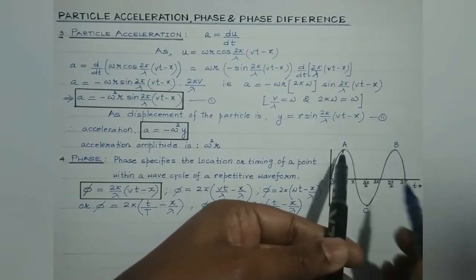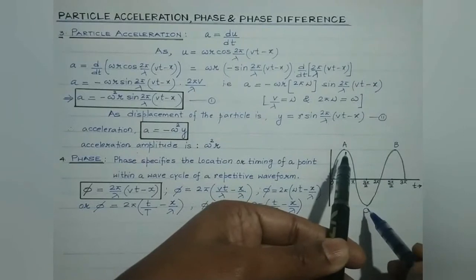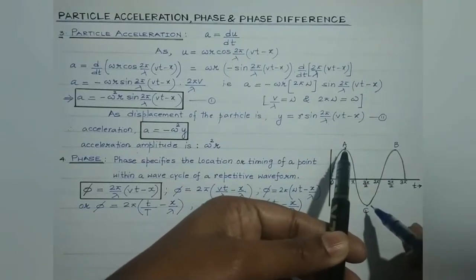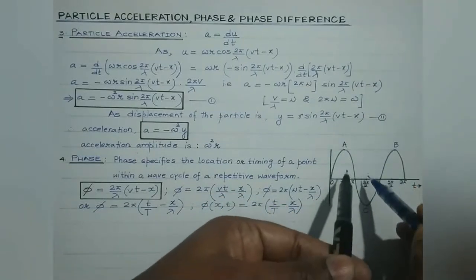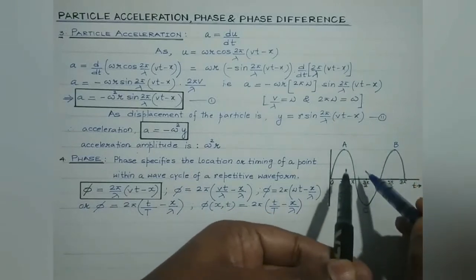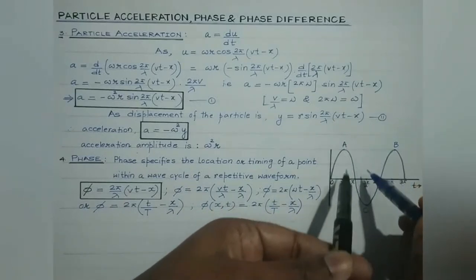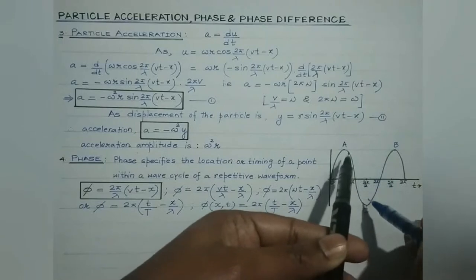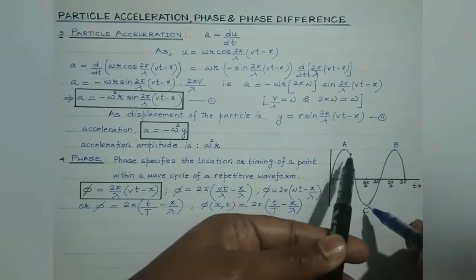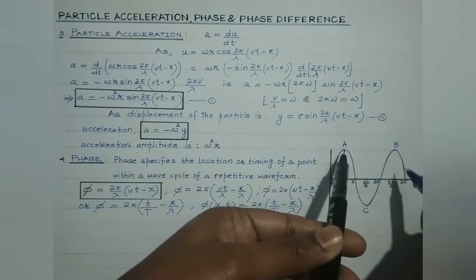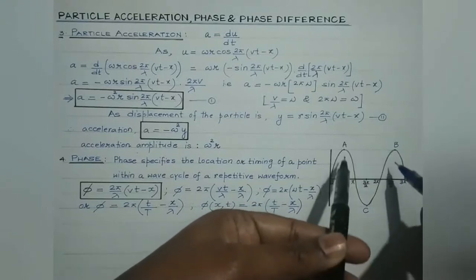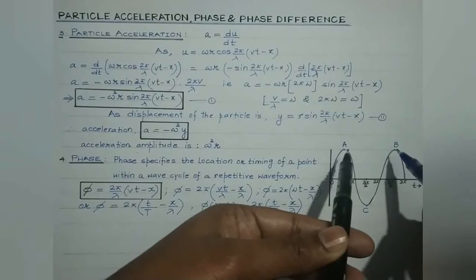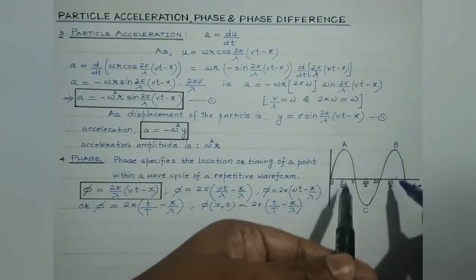On the other hand, if you consider particles A and C, these will oscillate like this. They are said to be out of phase, having a phase difference of pi, that is 180 degrees. In the case of A and B, the phase difference is 2 pi; that is, they are in the same state of vibration or in the same phase.